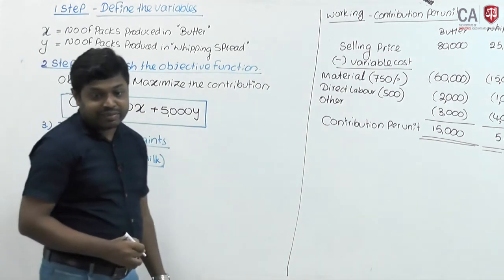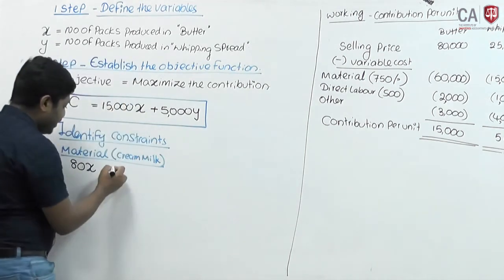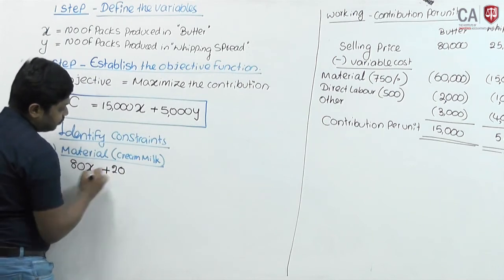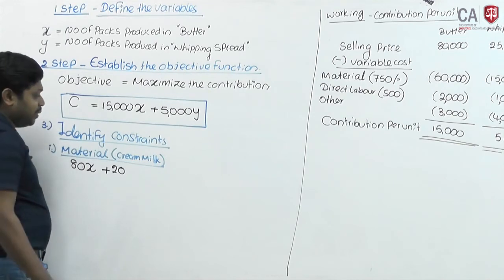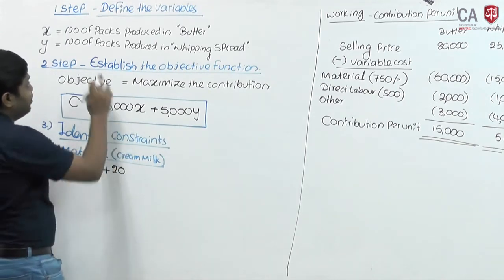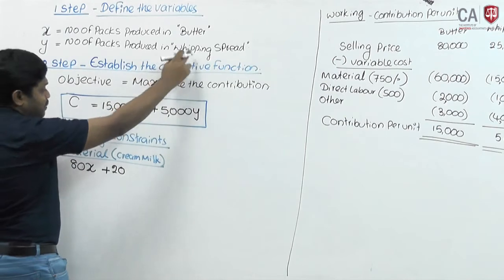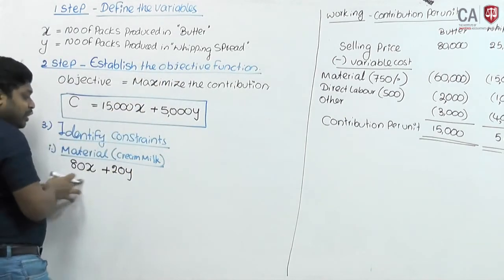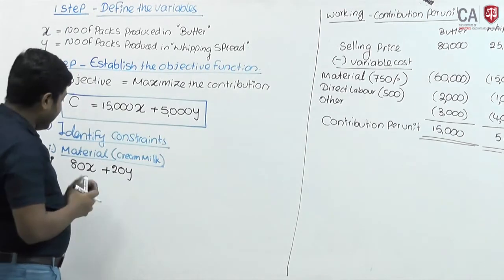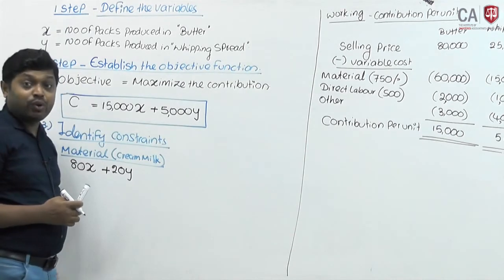whipping product, which requires 20 liters per unit. But you don't know how many whipping products will be produced. Therefore, 20 into the number of packs produced in whipping spread, that is Y. This is the total usage. 80x plus 20y is the total usage.